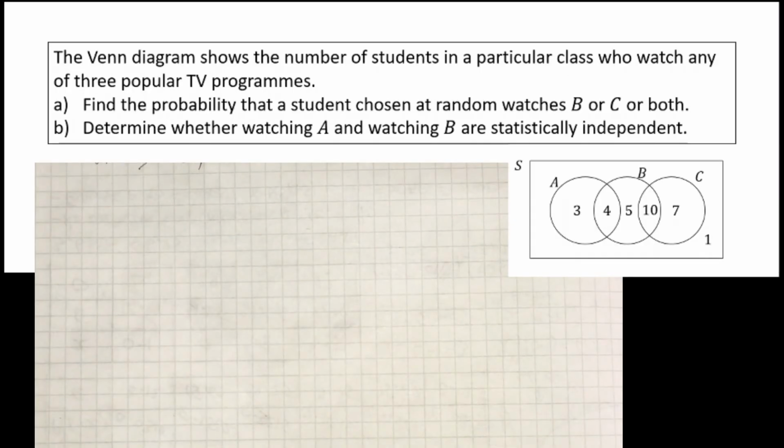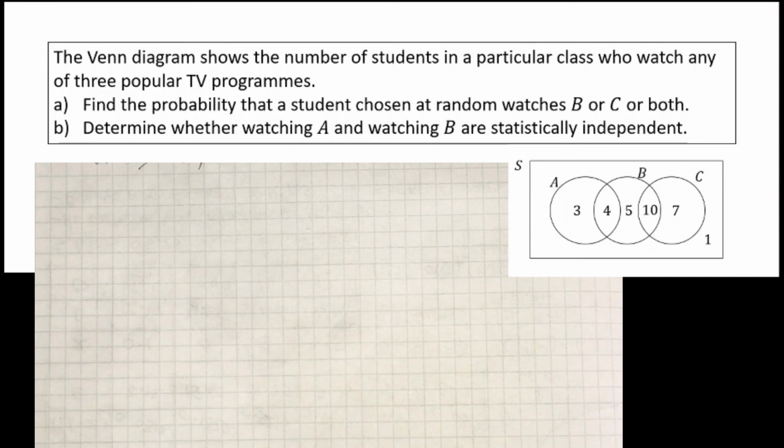Okay, so here once again we're working with 3 sets in our Venn diagram. This Venn diagram shows the number of students in a particular class who watch any of 3 popular TV programs. In part A, we've been asked to find the probability that a student chosen at random watches B or C or both.